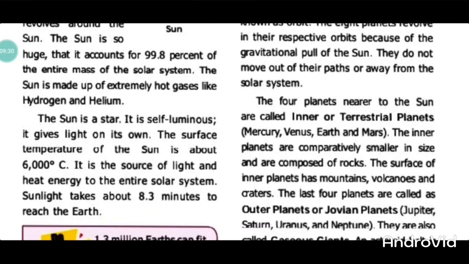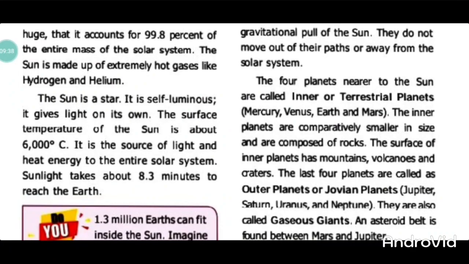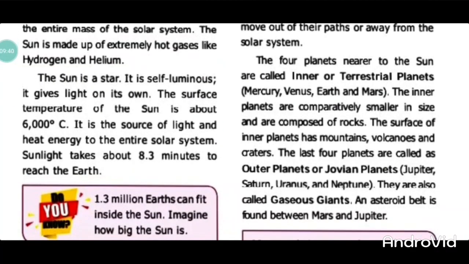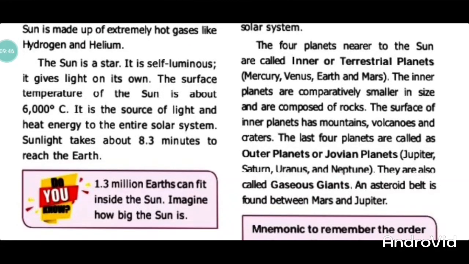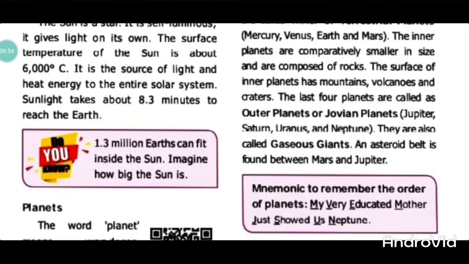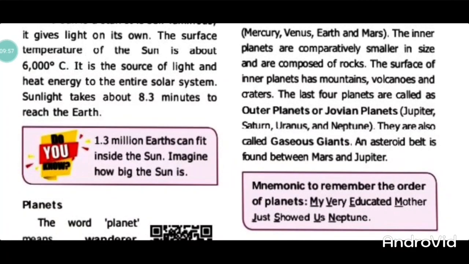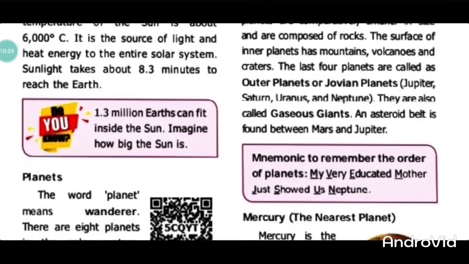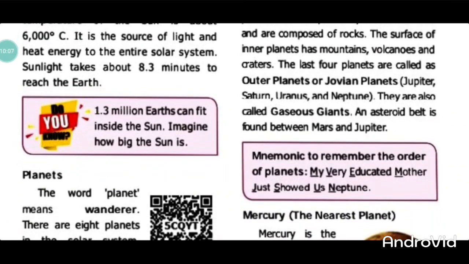The four planets nearer to the sun are called inner or terrestrial planets. Those planets are Mercury, Venus, Earth and Mars. The inner planets are comparatively small in size and are composed of rock. The surface of inner planets has mountains, volcanoes or craters. The last 4 planets are called outer planets or Jovian planets: Jupiter, Saturn, Uranus and Neptune. They are also called gaseous giants.